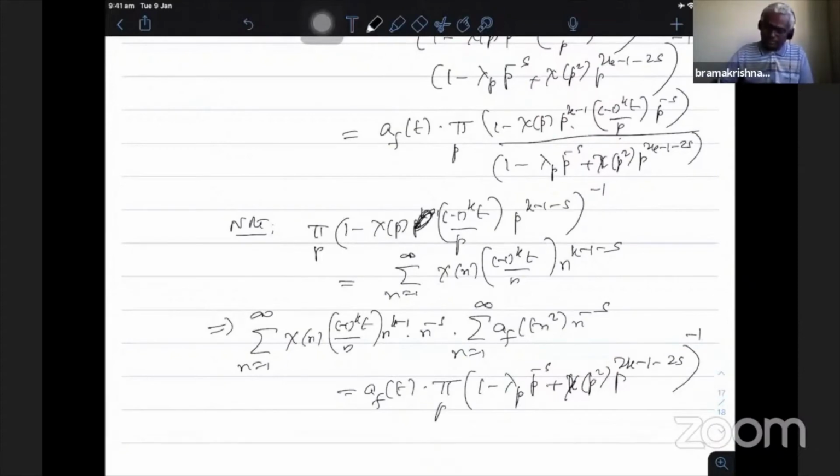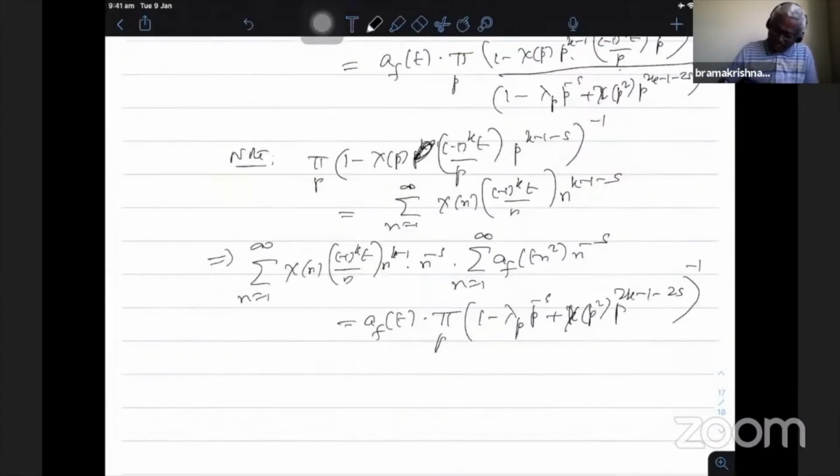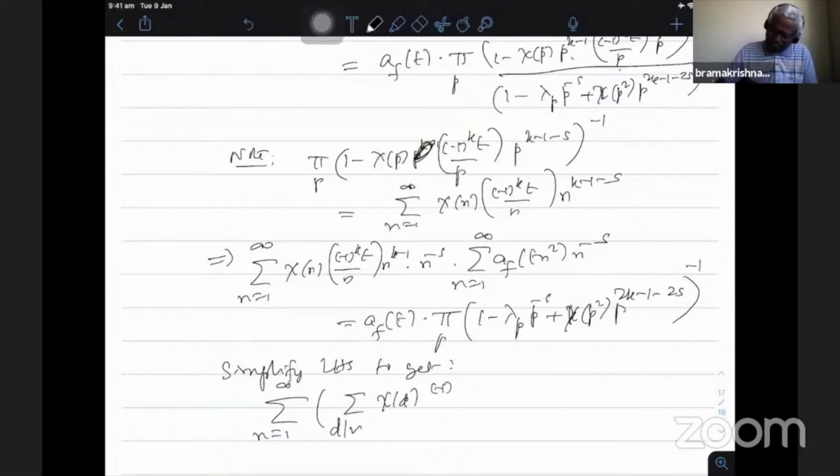Therefore I can multiply left hand side and then simplify LHS to get summation n equal to 1 to infinity. So these two arithmetic functions I can use the Dirichlet product, summation d dividing n chi of d minus 1 power k t by d power k minus 1, that is coming from this first one.